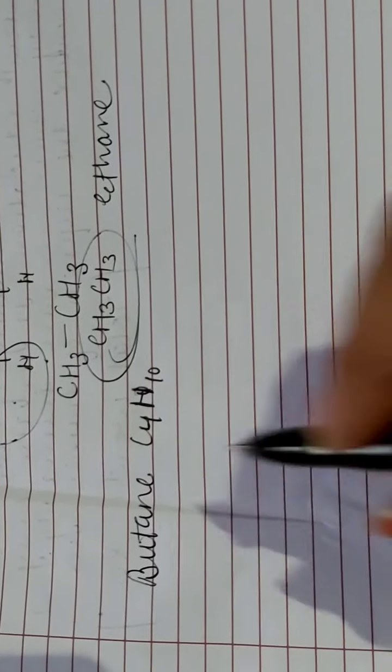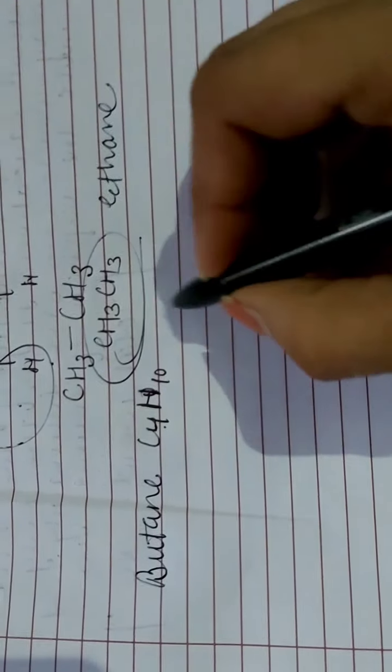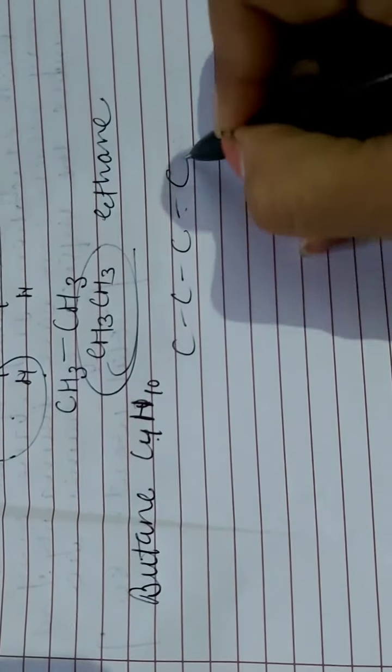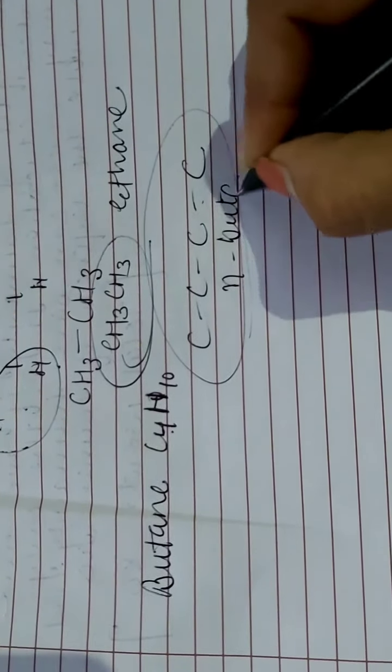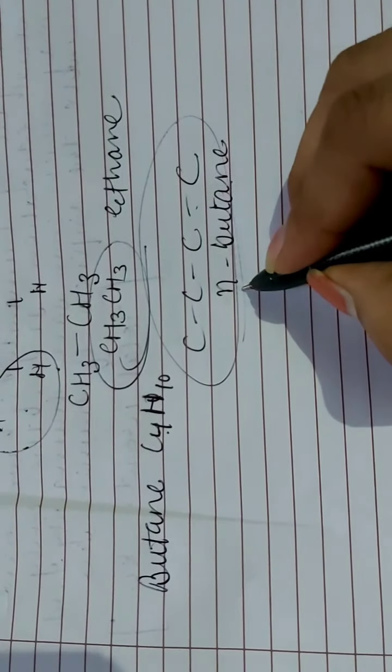Simply take one example. In butane 4 carbons are there. If you arrange all these carbons in a straight line, then this is known as n-butane or normal butane. N stands for normal.